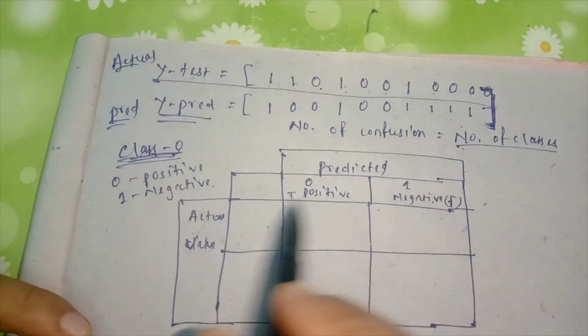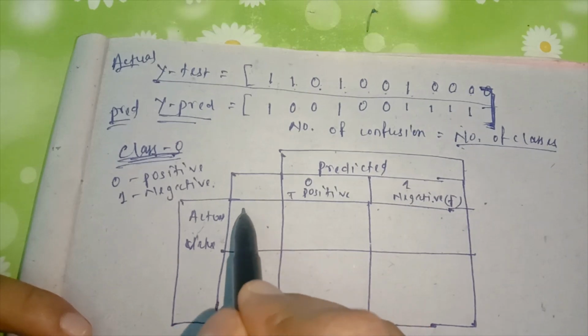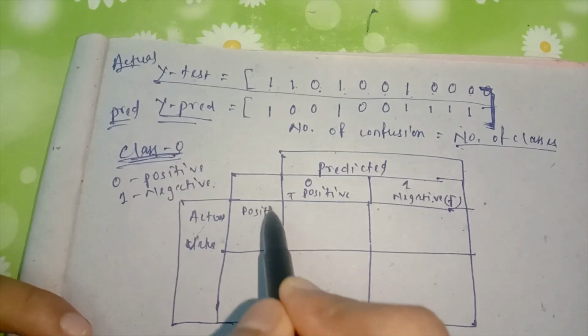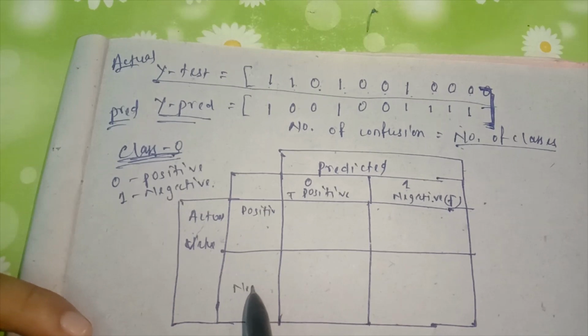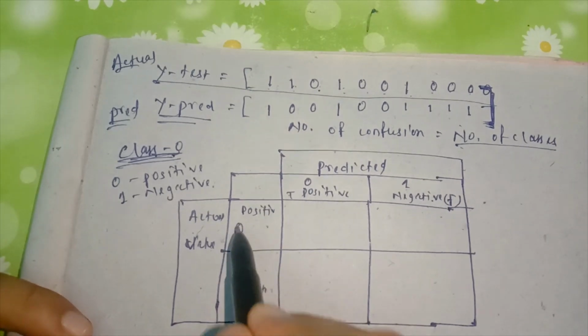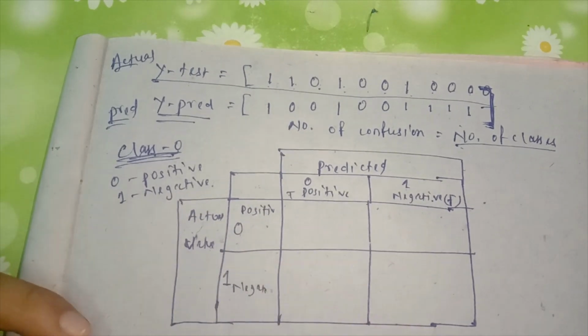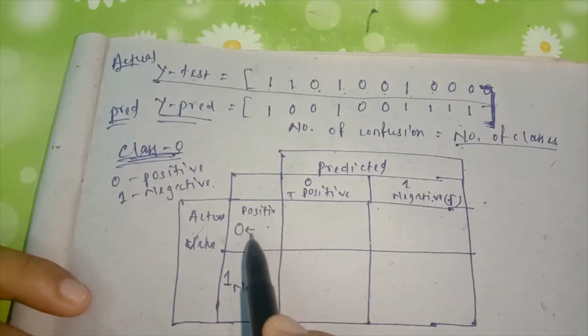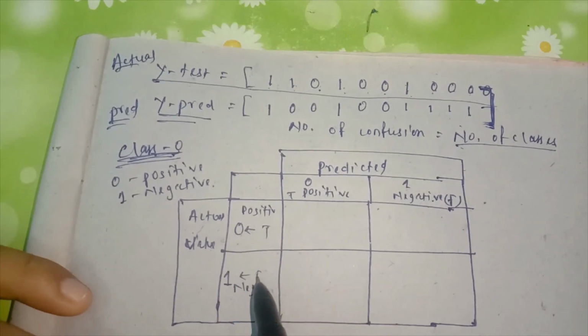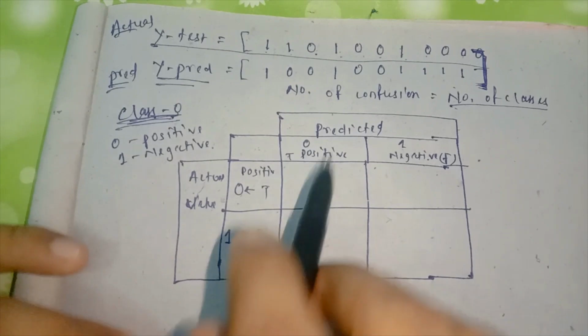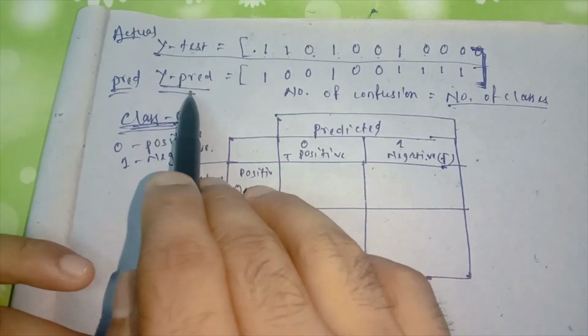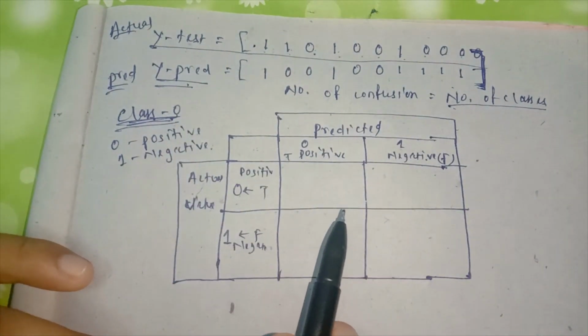Here this is the predicted part. Again we can say positive and negative, class 0 and class 1. So 0 is known as true and 1 is known as false. Now from this Y test and Y prediction, how do we make the confusion matrix?